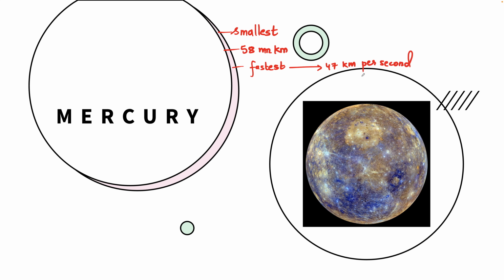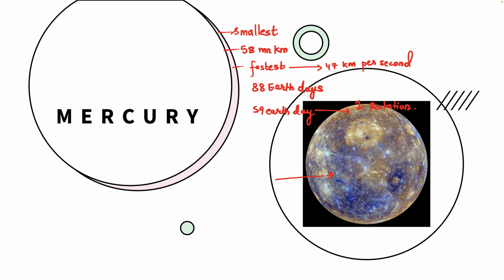and it takes only 88 Earth days for Mercury to complete one revolution around the sun, but it takes 59 Earth days to complete one rotation. These are some of the important points of Mercury. And like that of the moon, the surface of Mercury is extremely rocky. It is full of craters.